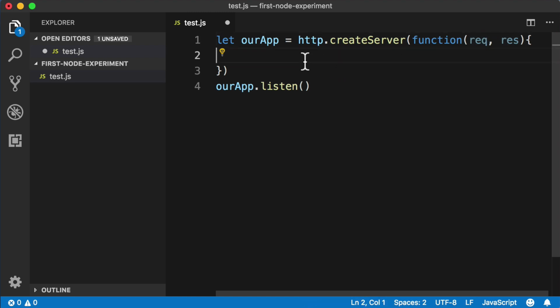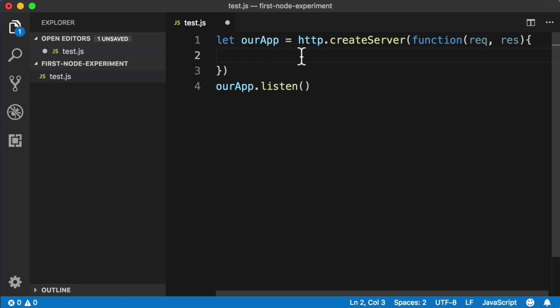Okay, and now within the body of our function, we can leverage the request and response objects that the server is going to pass into our function every time it calls the function. Now, we will learn more about the request object in a few minutes, but for now, all we really need is the response object. So remember our goal for this lesson.